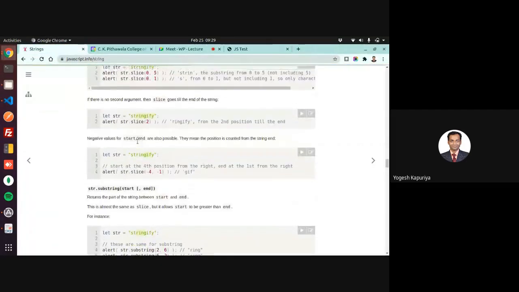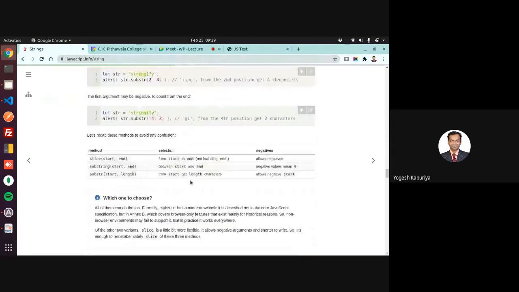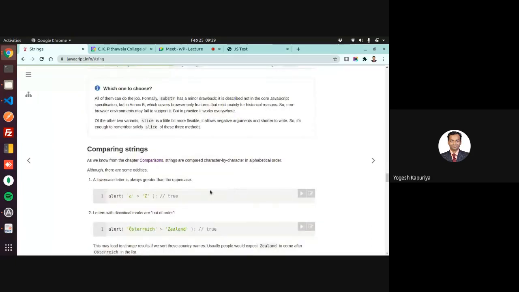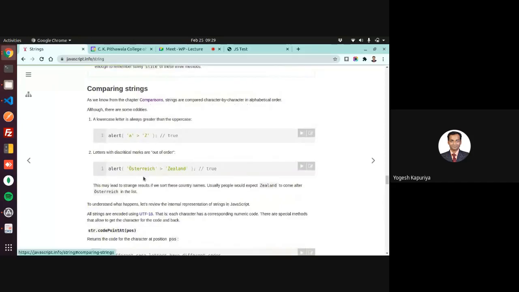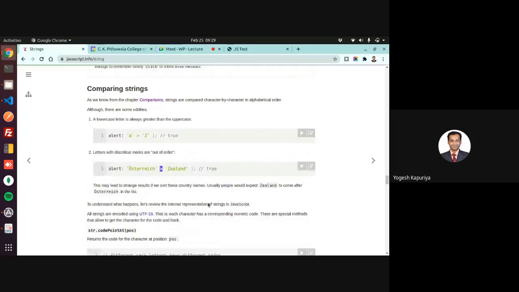Then another function for creating the same thing is substring. There are actually 3 versions: substr, substring, and slice. You can use any one of them. Obviously, there are some differences between these 3. For comparison, you can straight away compare with any operators, and we have discussed that the comparison is lexical. So it will simply compare character by character in alphabetical order.